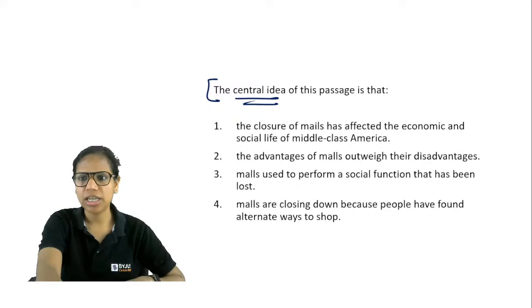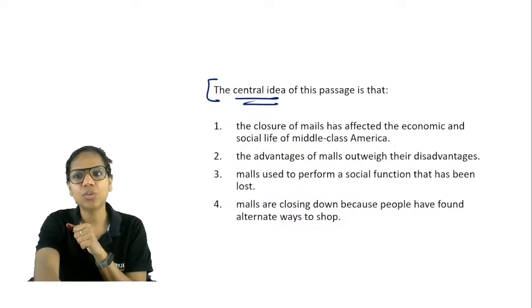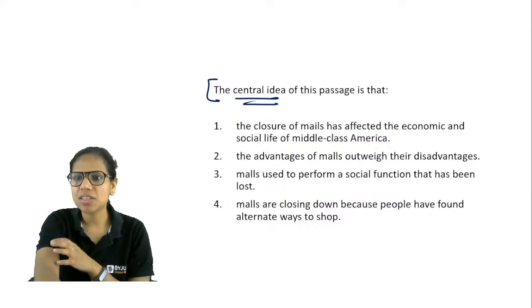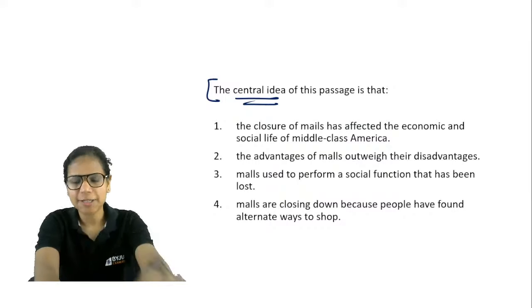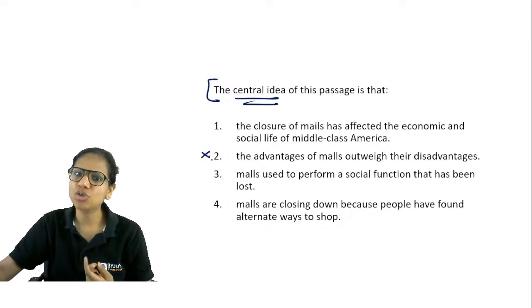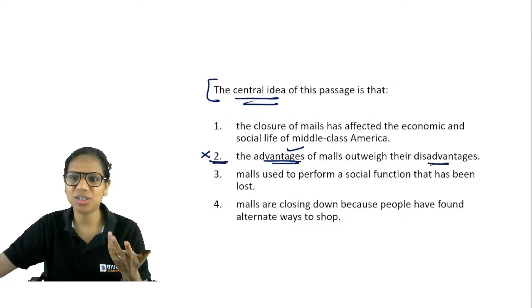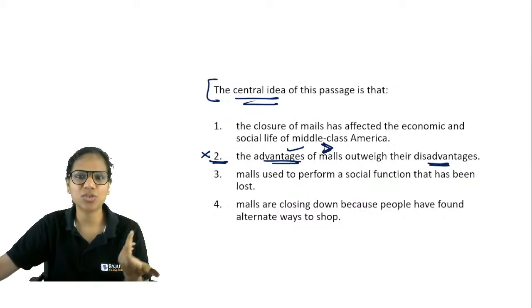One or three, right? You've narrowed down to one and three. The immediate answer that came to me was three. Now, two and four you've eliminated because it is not a compare-contrast passage where we give the advantages and then disadvantages and say that advantages are more.